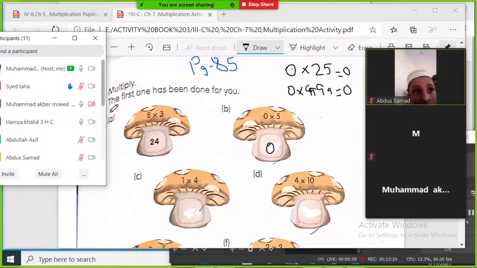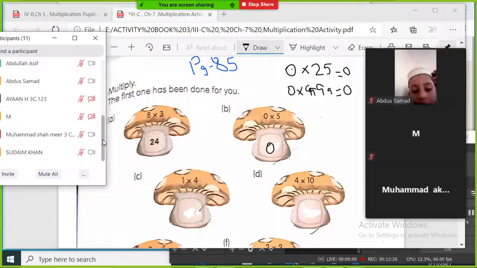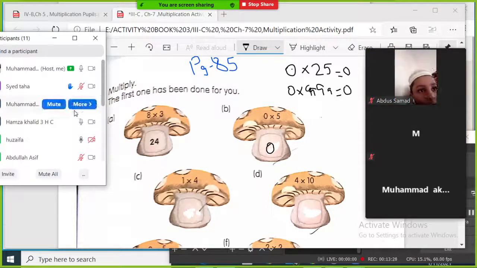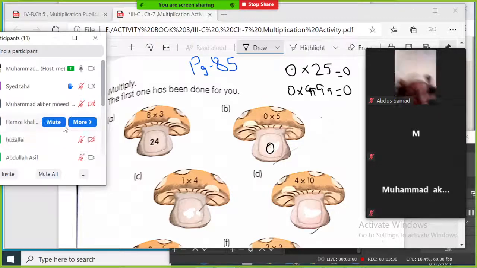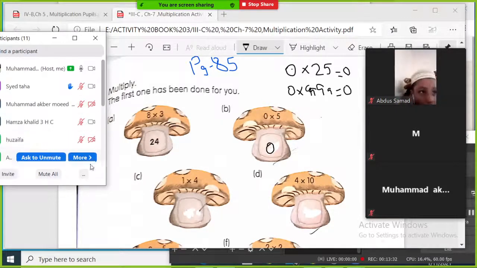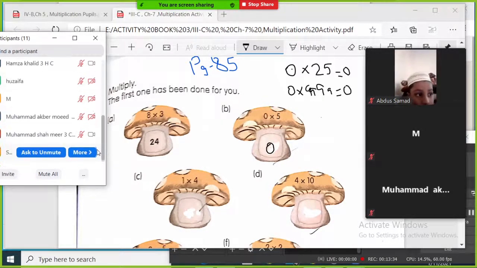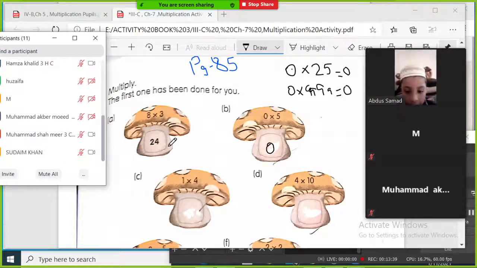Other boys, mute your mics, there must not be any noise. What is 1 multiplied by 4? 4, very good. 4, 1 multiplied by 4 is 4.